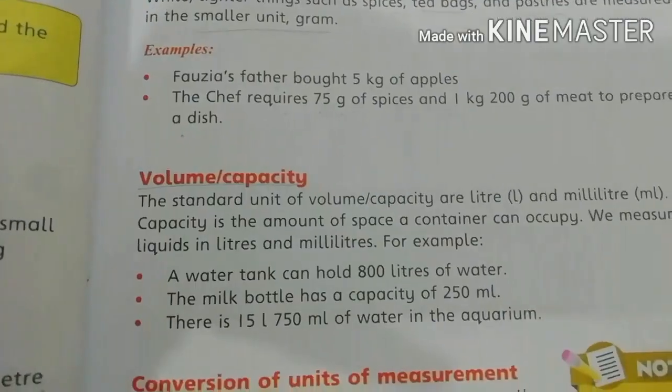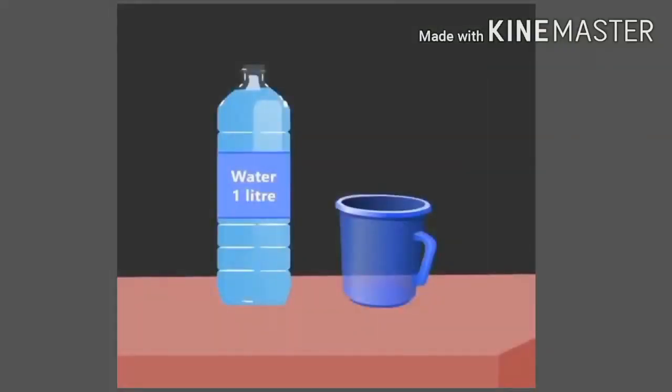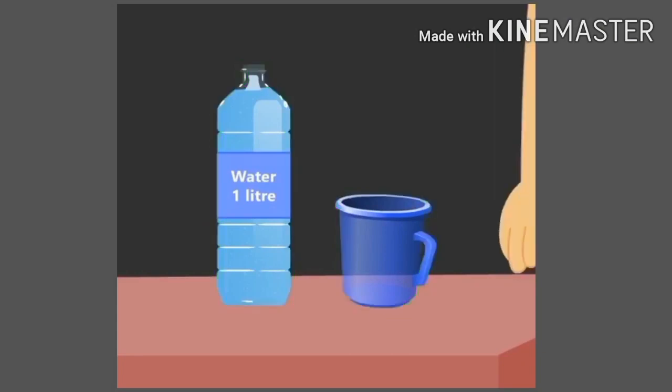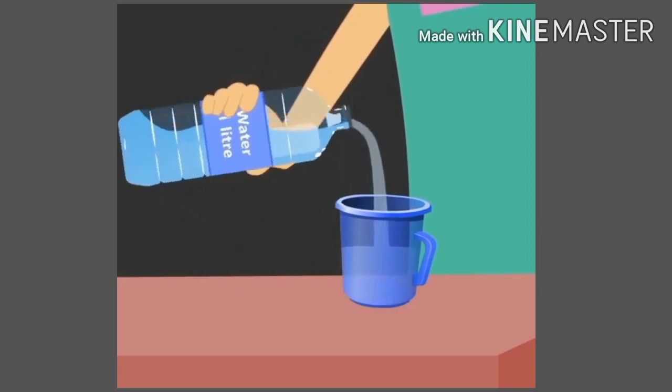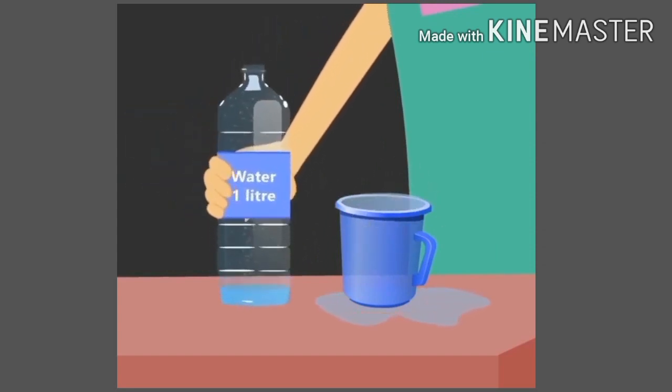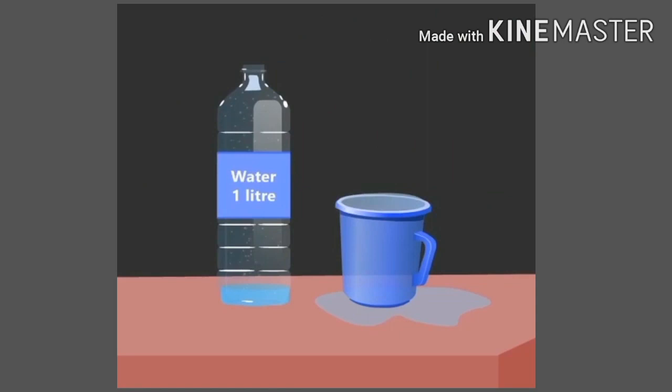Volume and capacity. Look, I have a bottle filled with water and an empty jar. Let's fill the jar with water. Look, the water started overflowing and fell out of the jar. So we can say that the capacity of the bottle is more than the jar.